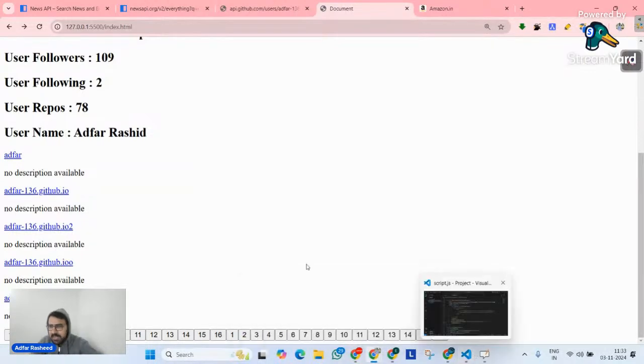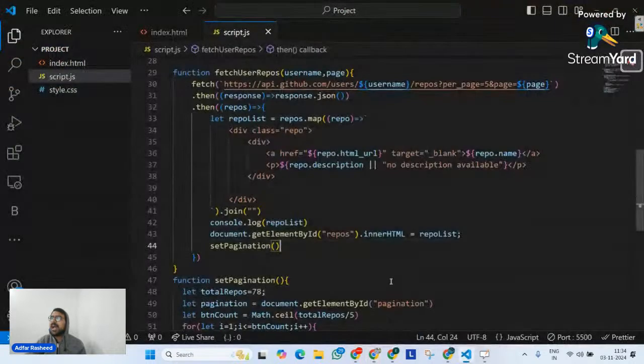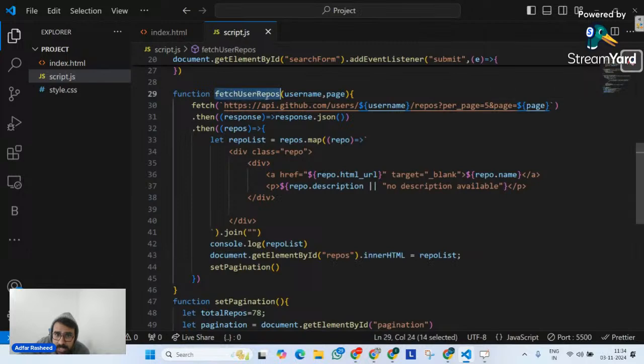But as of now, I am interested in something more. You can see right now, when I click on 2, nothing happens. 3, nothing happens. 4, nothing happens. 5, nothing happens. What should happen? Don't you think when I click on 3, it should display the third 5 repositories, 8th 5 repositories, 11th 5 repositories, and so on and so forth? So it means on every single button which is being created over here, I have to add a proper on click event where I will tell it, please call my fetch user repos and implement page with I.